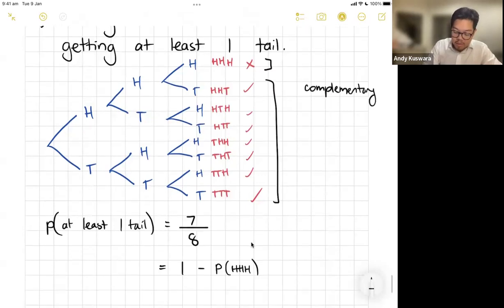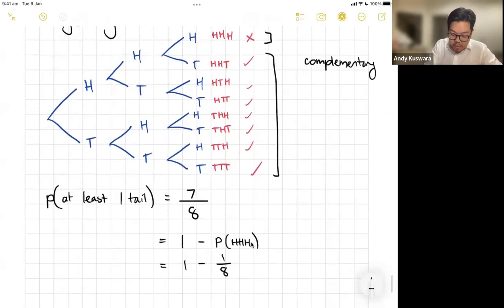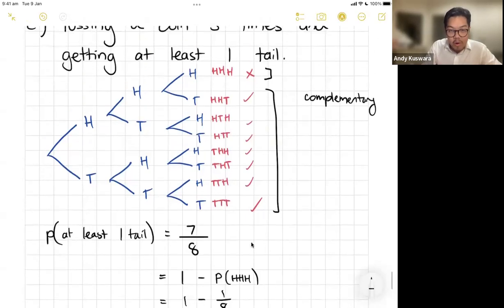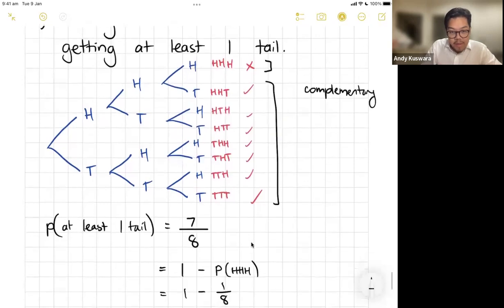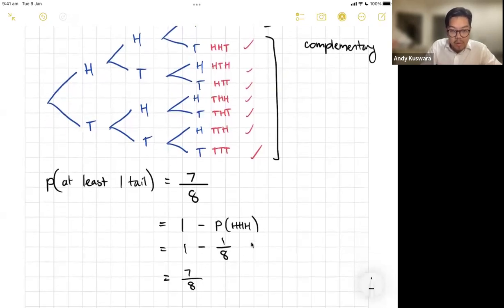And what I'm saying here is I could have calculated it as 1 takeaway the probability of getting 3 heads, which we learned was 1 out of 8. So if I calculate 1 take away 1 on 8, I'm also left with 7 on 8, which is the same thing. Now, what that could have been really nice for is I could have avoided drawing a whole tree. It just gives you a quicker method when you use the word at least.